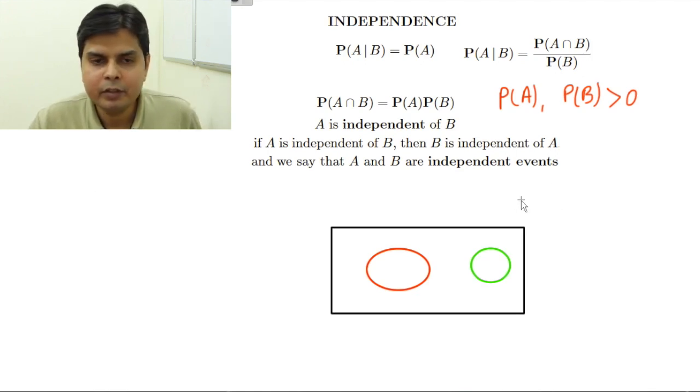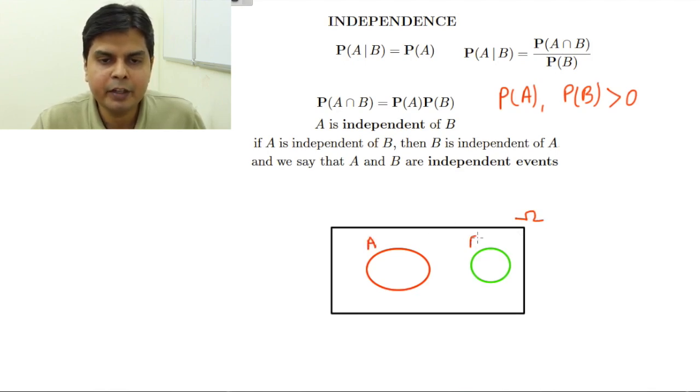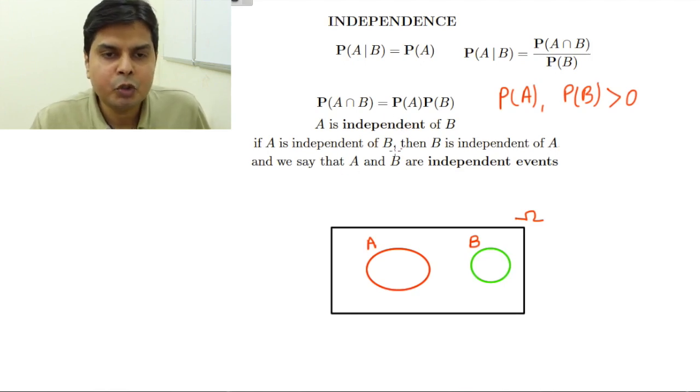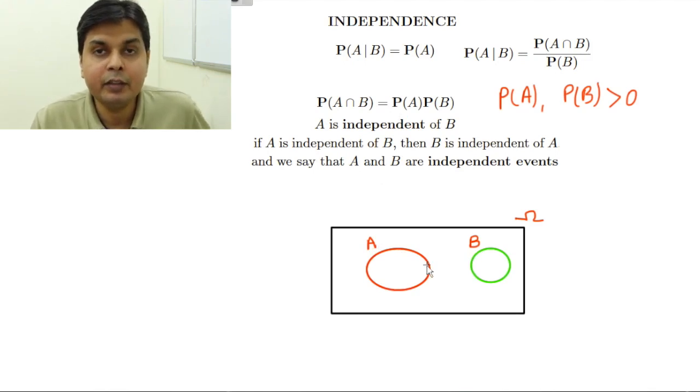Suppose you have been given, this is my sample space omega, this is my event A, this is my event B. People sometimes mistakenly assume that if these two events are disjoint, then they are independent. Obviously, because visually it looks like A is here, B is there, and they are independent of each other. No. Whenever you have two disjoint events, they can never be independent.